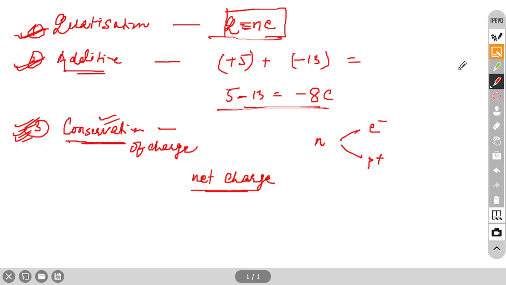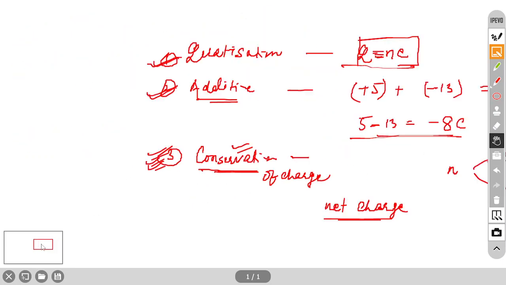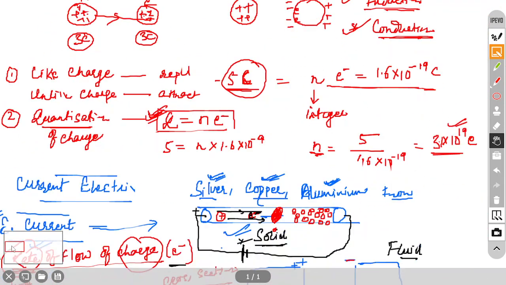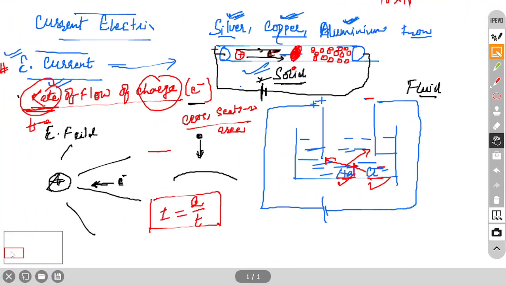Okay, done. So this was about charge, and current I think we discussed. Current is the rate of flow of charge. Now you understand, only electrons are possible inside the wire. Electrons will start flowing with the help of that electric field. In case of electrolyte, ions can be positive as well as negative, and they will contribute to the electric current. Here only electrons will contribute in case of wire. So electric current is done.